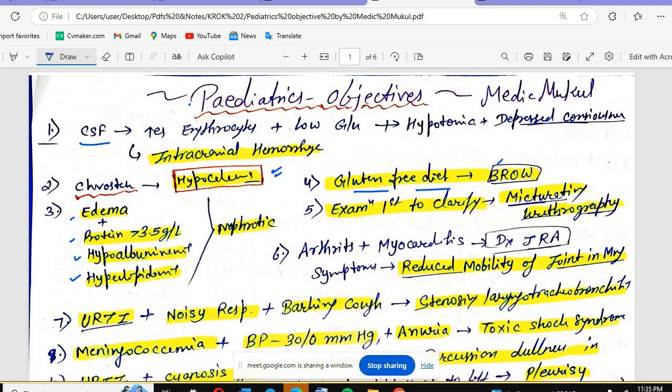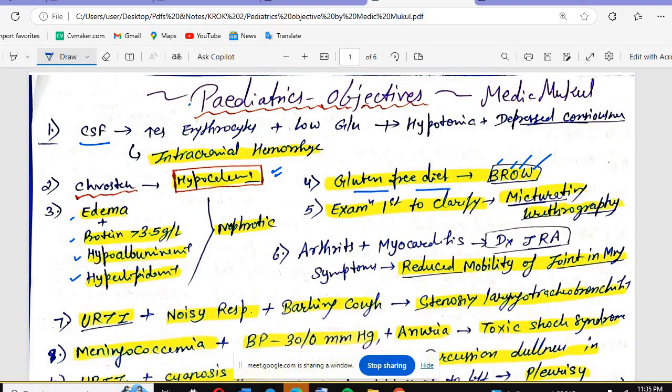We have BROW: B for bread, R for rye, O for oats, W for wheat. Other than that, pasta, cereals, and any baked food made with wheat, barley or rye. Beer also. Most processed food should be avoided, unless it is labeled gluten free. Sauces, soups, and dressings that contain wheat flour or malt should also be avoided.